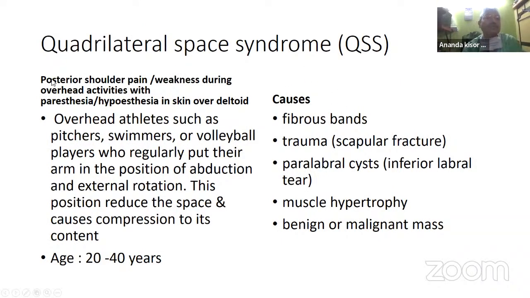So what are the diagnostic points? Posterior shoulder pain, weakness. The precipitating factor is overhead activities, especially repeated overhead activities. These involve external rotation as well as abduction, and the age affected is basically 20 to 40 years. And there are several causes. The most important cause is fibrous bands, which connect the long head of triceps as well as the humerus.